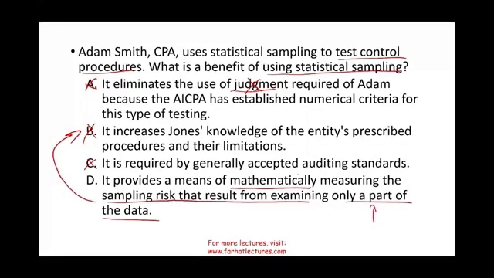You still have to use your judgment. You cannot eliminate this. It's not required by generally accepted accounting standards, and you cannot go as far as B. So D is the correct answer.